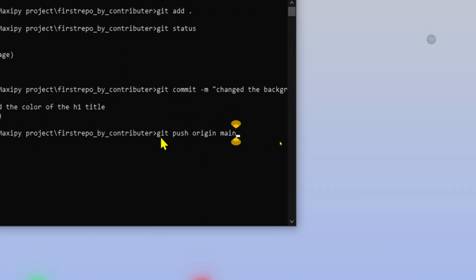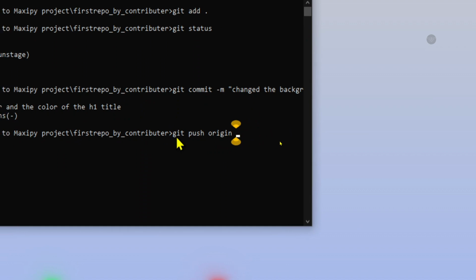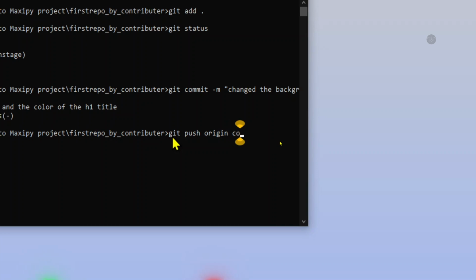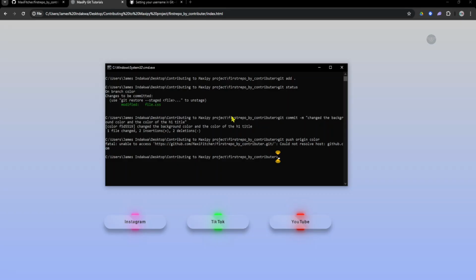Oh, I'm supposed now to name the origin as color, the branch that I've just created right now. That is the branch that you're supposed to highlight here. So I need to call it color. If I just hit enter, it will now be pushed to my repository, and then I'll make a pull request after that. So that will be the next part I'll be showing you.